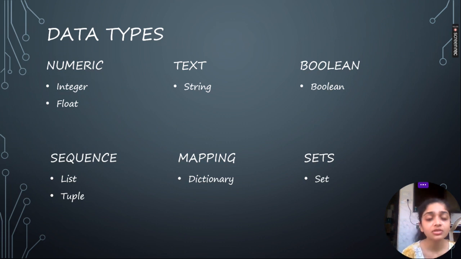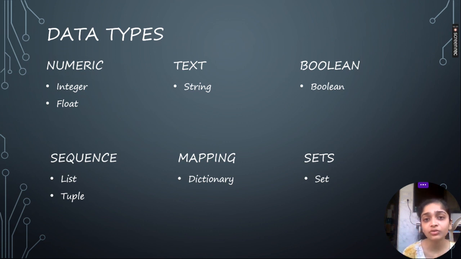To start with, first is the numeric data type. In the numeric data type, you can store integers, floats, decimal values, complex numbers, anything. The data type which is a character or a word or a text is called a string type of data. Now we have the Boolean type of data as well. What do you mean by Boolean? So it's more of true or false. One variable can have a value as either true or false.